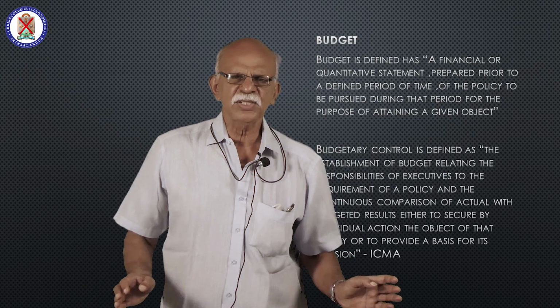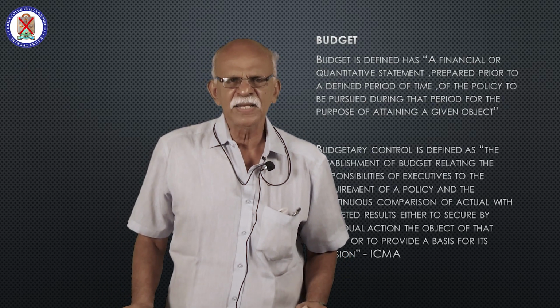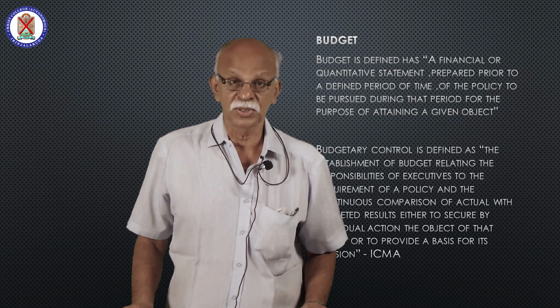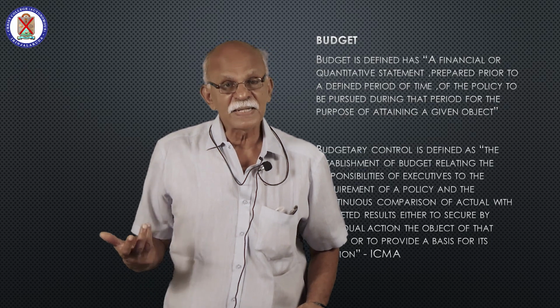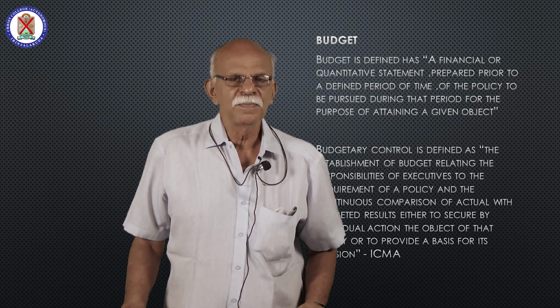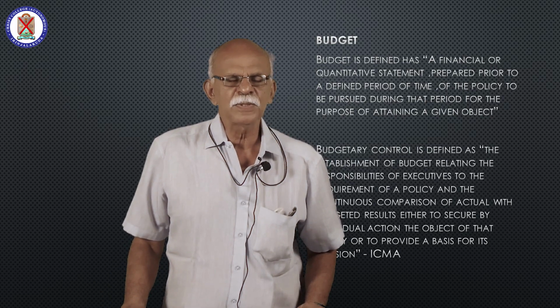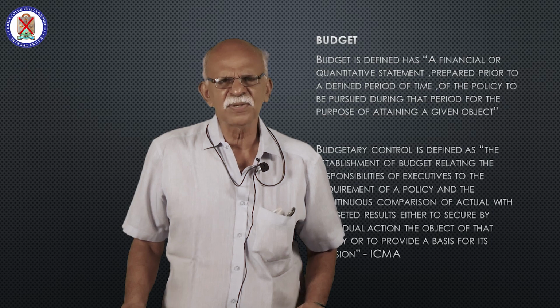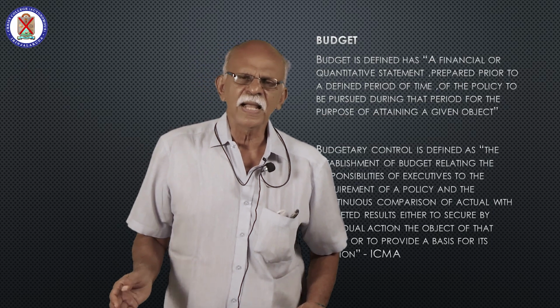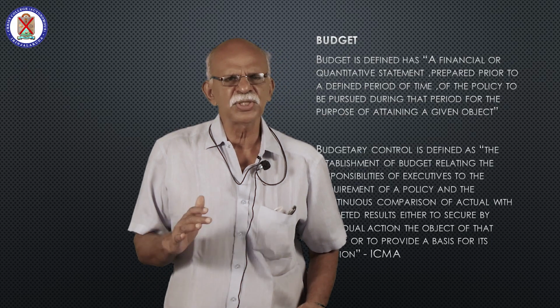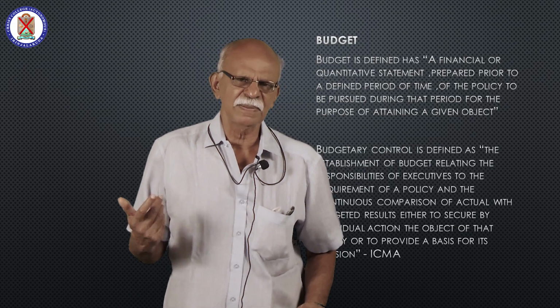You have to compare the actual performance with the budget and take correction wherever necessary. Sometimes you may have to change the budget itself. Suppose you are preparing a budget which is not at all attainable. Then in that circumstance, you have to change the budget. You have to correct the budget itself. That is the control purpose.